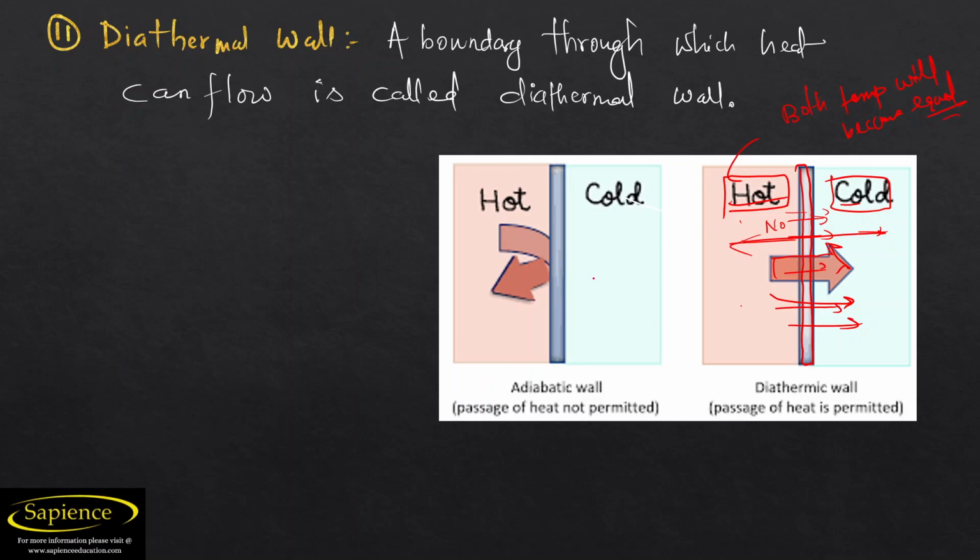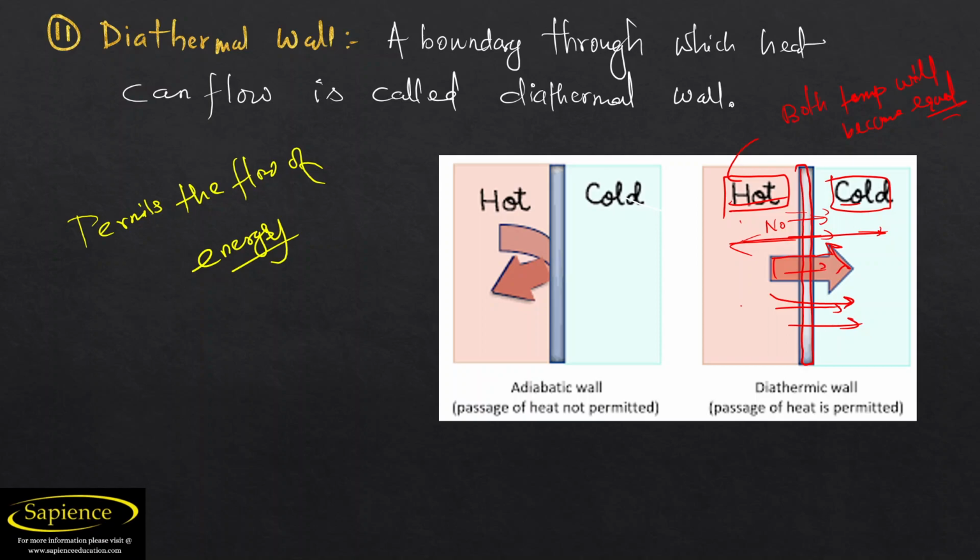So what is diathermal? It means it permits the flow of energy. Just a shortcut: a diathermal wall permits the flow of energy. This type of wall permits the flow of energy in the thermodynamic system, and it is known as a diathermal wall. So I hope you have understood. These are the basic terms, and I will go deeper.